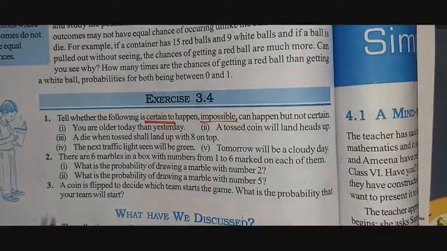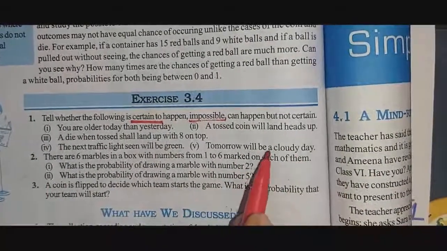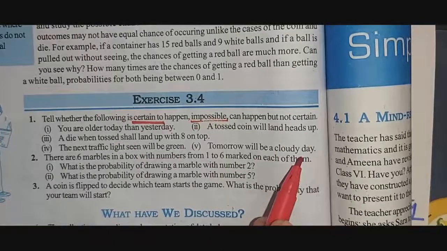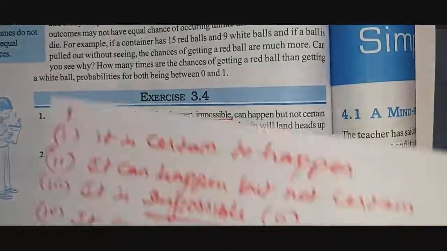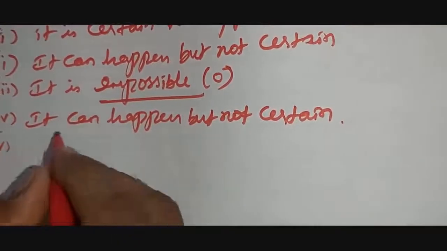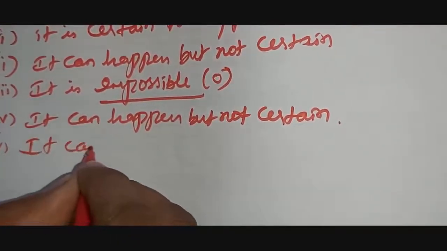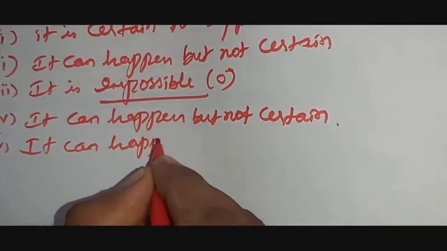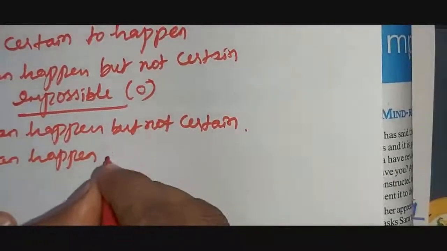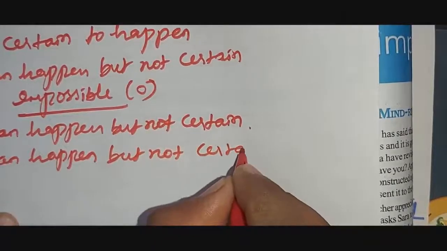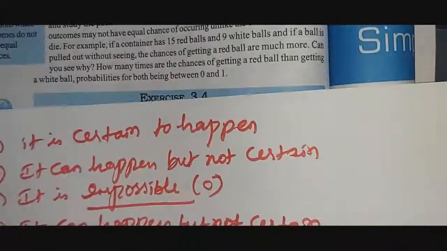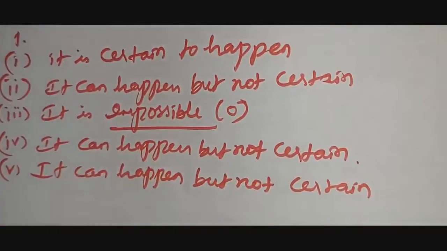Okay, the fifth one we have: tomorrow will be cloudy. Yes, it can happen, but not certain. This answer also: it can happen but not certain. Okay, this is the first main question's solutions.